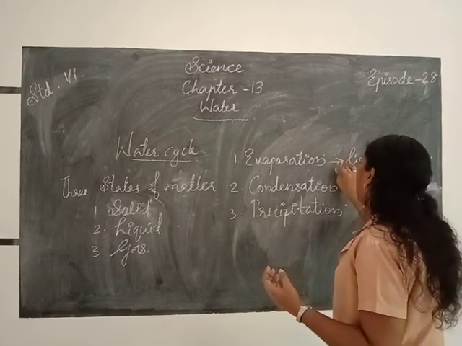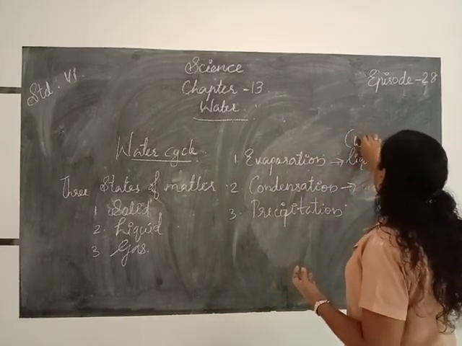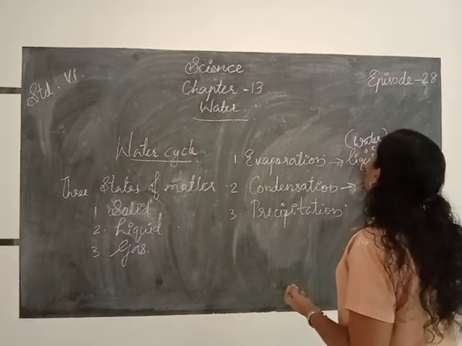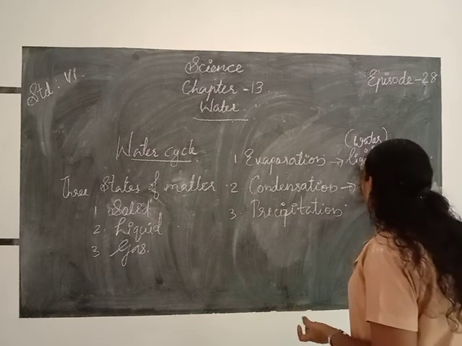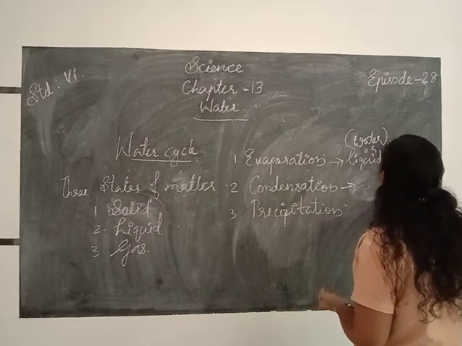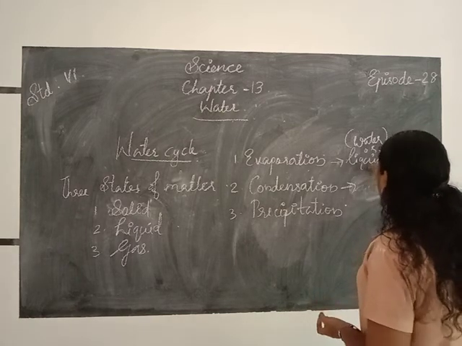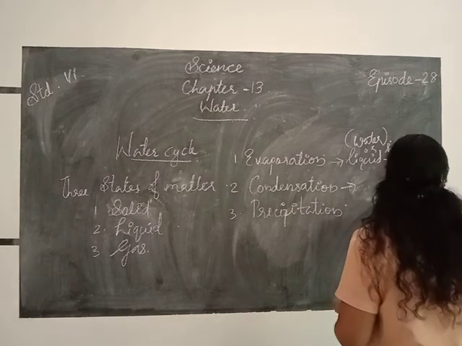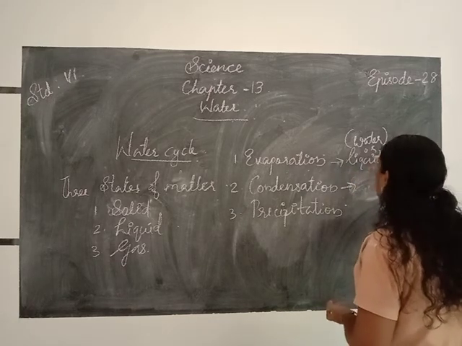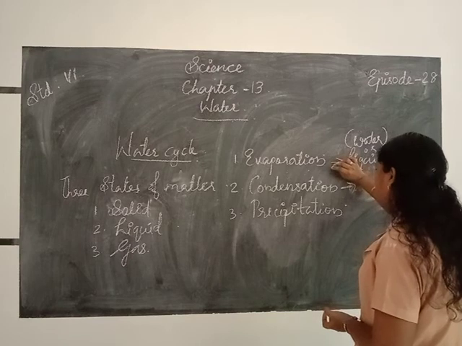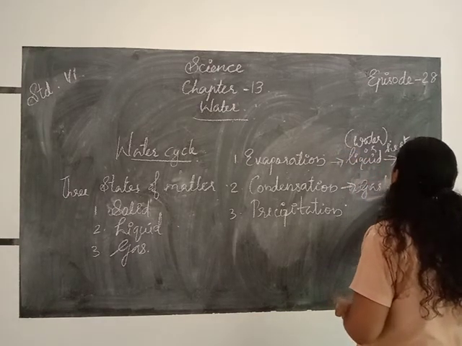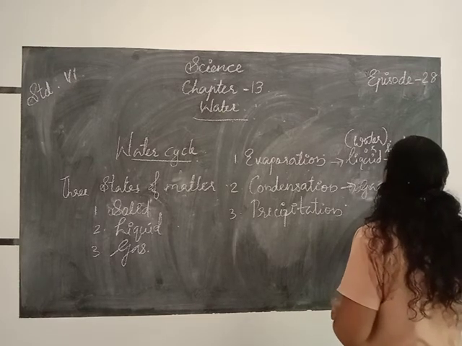If we heat the liquid, or water, what happens? The liquid is changed into vapor or gas. That conversion is called evaporation. Then that gas can be again changed into liquid.